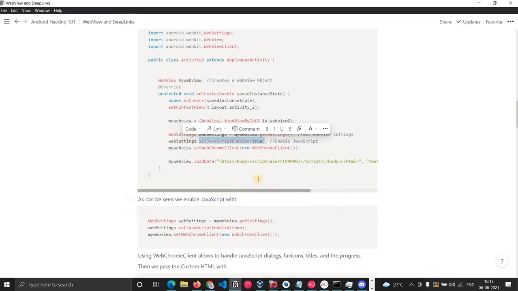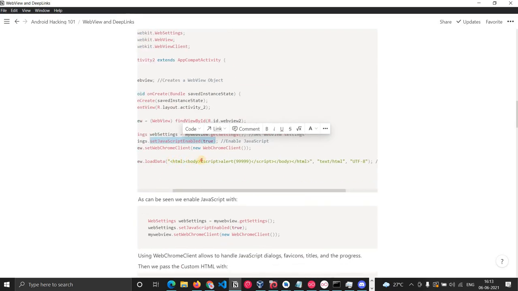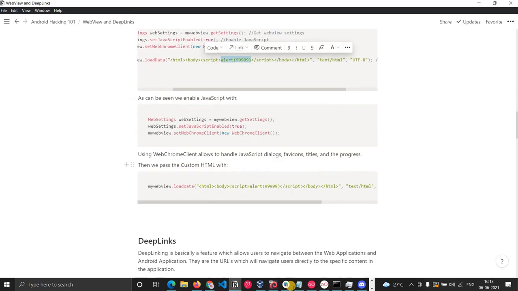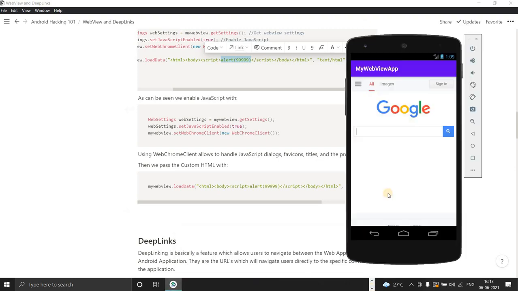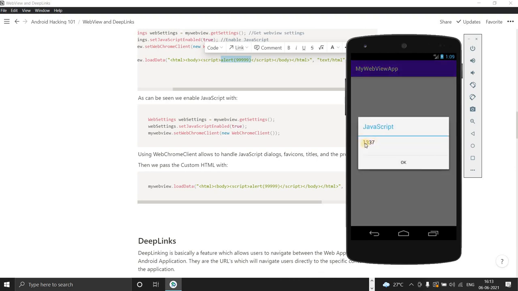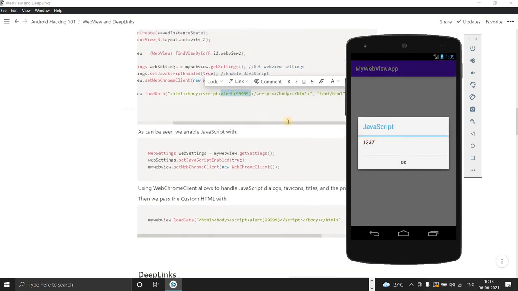What I have done here is I am just loading an HTML page. See, I'm just declaring an HTML page, and the JavaScript is there. Then the application should give me an alert. Let's try to fire that application again. Go back. When I click button 2, I should get this JavaScript execution.